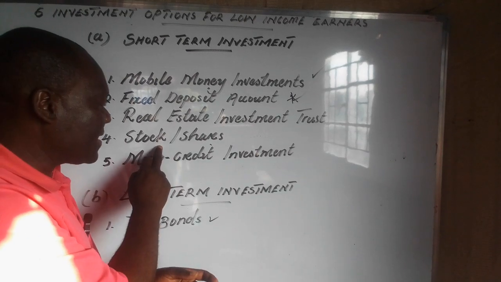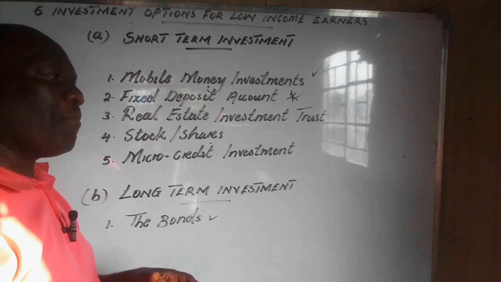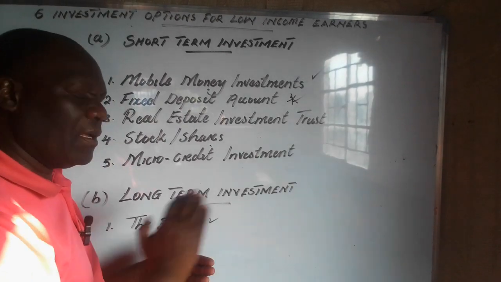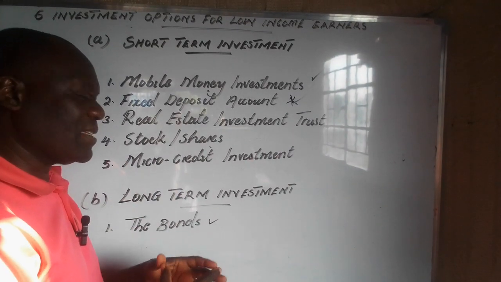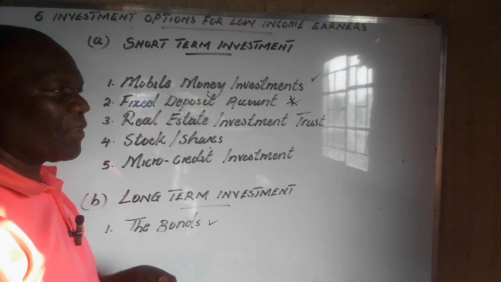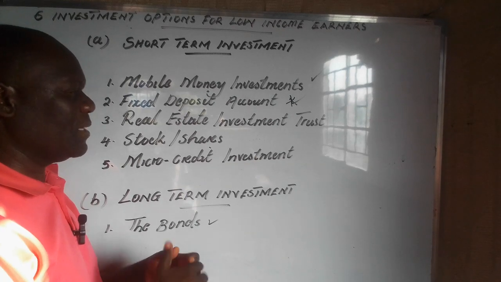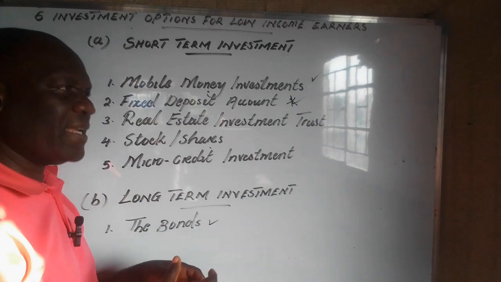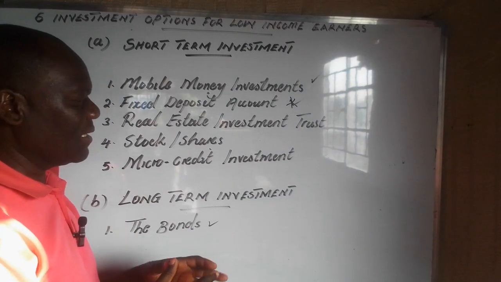Okay, so what we are saying, under stock or shares, you buy shares, meaning you push in your money in that company. At the end of the 1 year, at the end of 12 months, once a company makes a profit, a dividend will be declared. It could be 4%, it could be 5%, it could be 10%. Whichever interest is declared, you'll be paid according to the amount of money that you invested in that company.